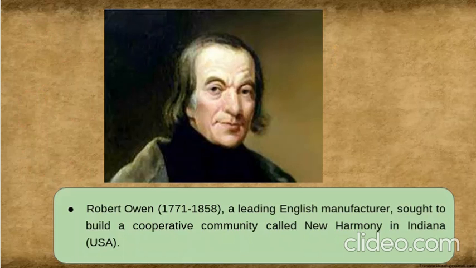Robert Owen was a leading English manufacturer who sought to build a cooperative community. So, what did he do? He said that he wanted to build a cooperative community based on socialist ideas. Correct. So, what did he name the cooperative community? Important: New Harmony in Indiana, which is now in the USA.